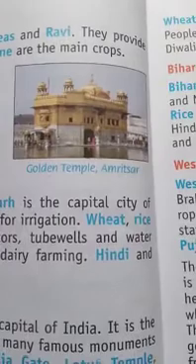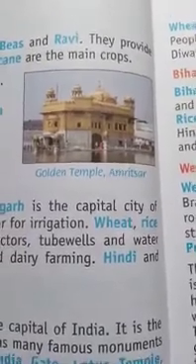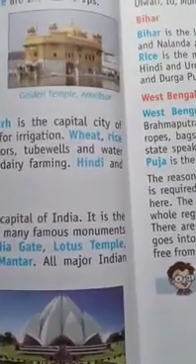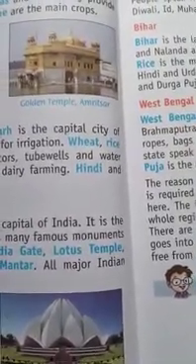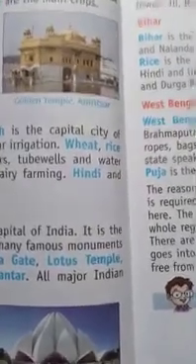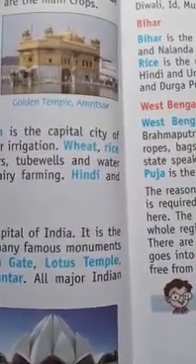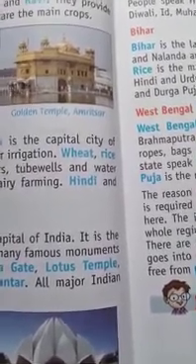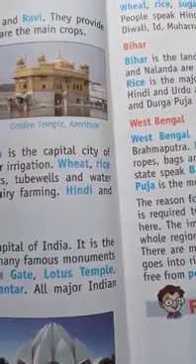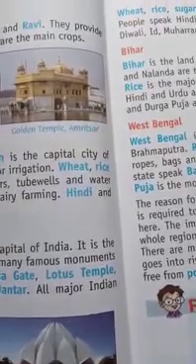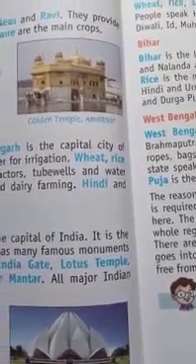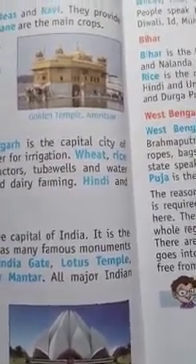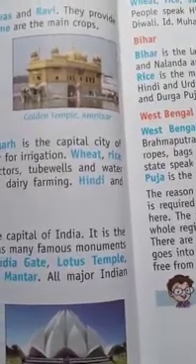Nothing more is there, only what are the rivers. You just remember some points which I am telling you now: the name of the state, what are the rivers present there, what is the main occupation of the people, what are the main crops, what is the capital city, what are some other bigger cities, and what are the festivals celebrated there, and the language spoken there, okay. This much you just remember, only this much is needed, nothing more.